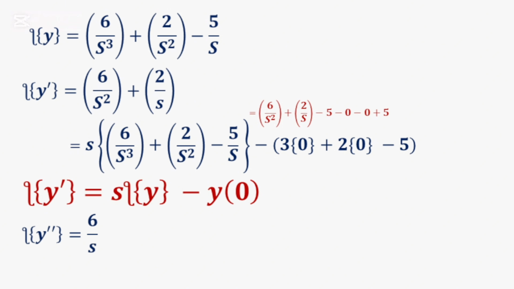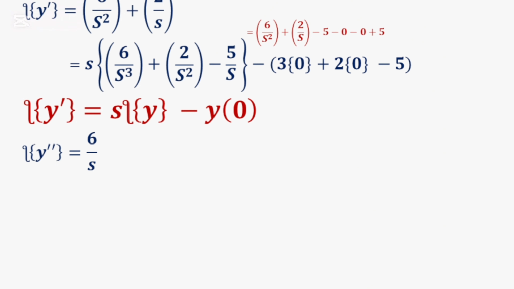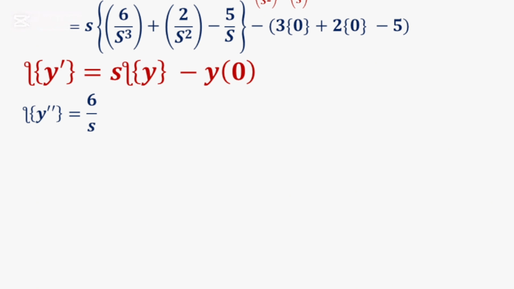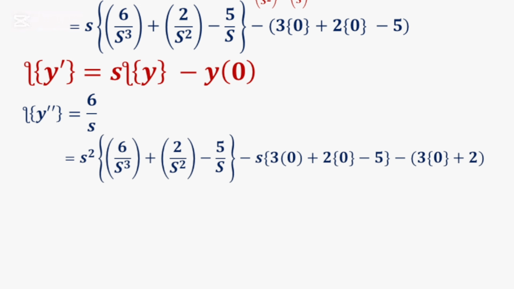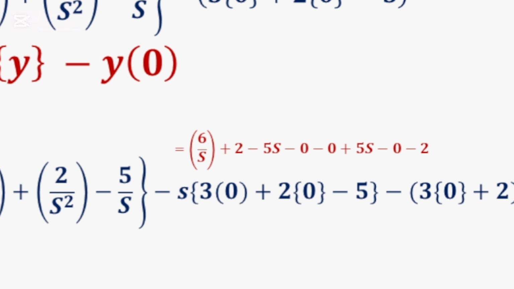Consequently, if I want to consider the Laplace of y double prime, I can also rewrite it in this form: s squared multiplied by the Laplace of y minus s times y of 0 minus y prime of 0. If I do the rough calculations in red, I would have 6 over s plus 2 minus 5s minus 0, minus 0 plus 5s minus 0 minus 2.